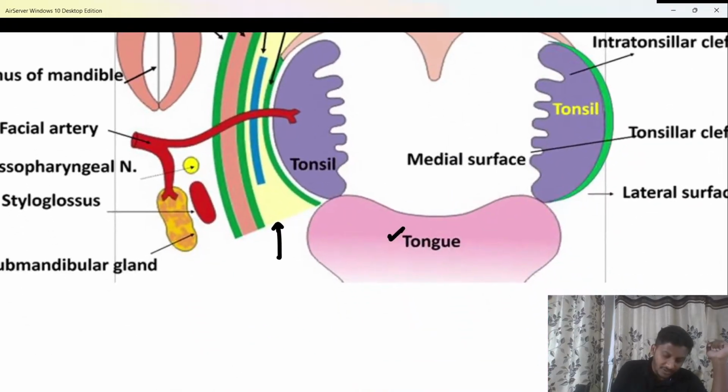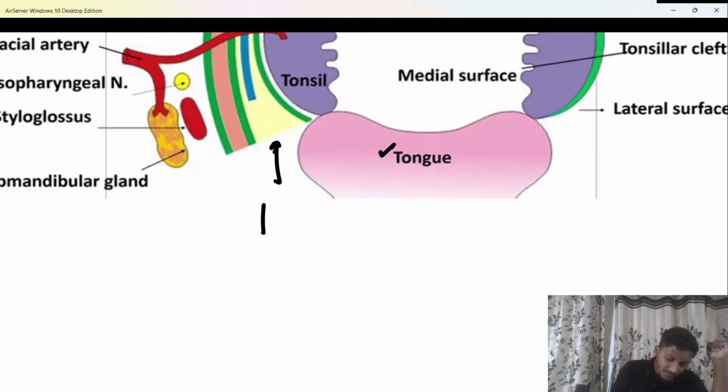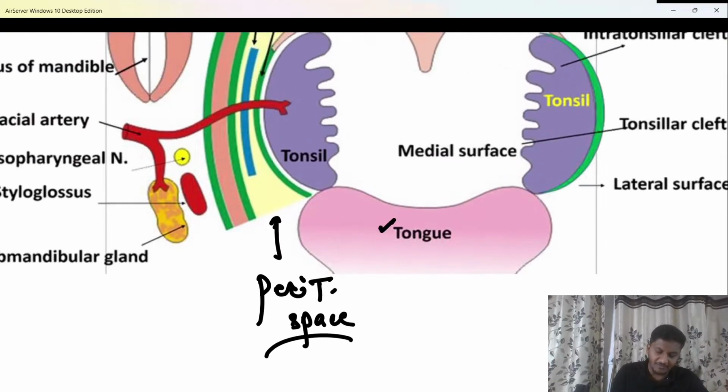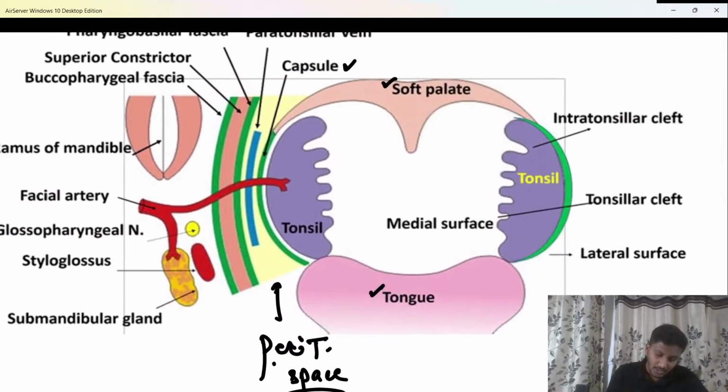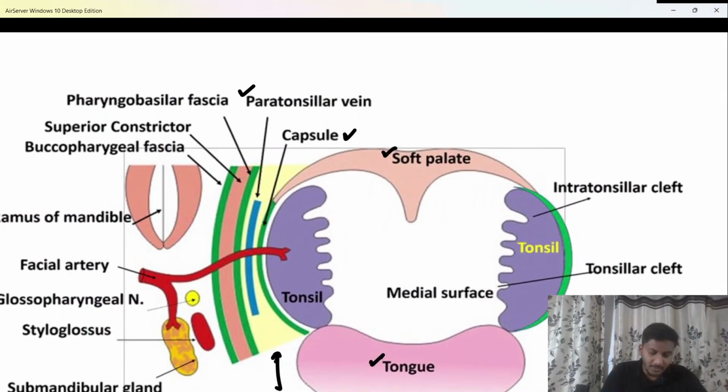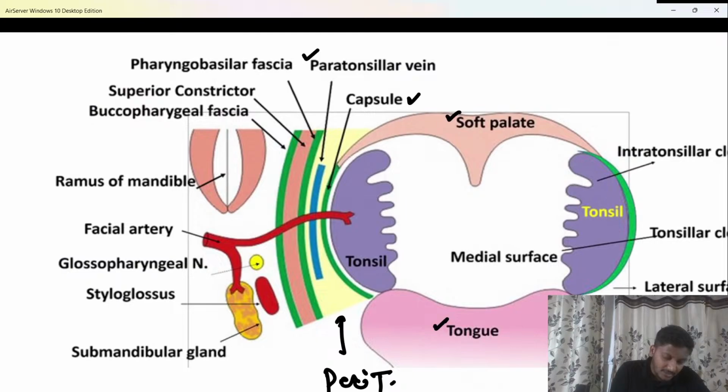What is this yellow color space called as? This yellow color space is known as the peritonsillar space, beta. And in this peritonsillar space, if there is collection of pus, that is called a peritonsillar abscess or quinsy. In that peritonsillar space itself, you are able to see a vein called the paratonsillar vein. Then definitely we have a muscle, and that muscle is known as the superior constrictor muscle, which forms the bed of the tonsil.